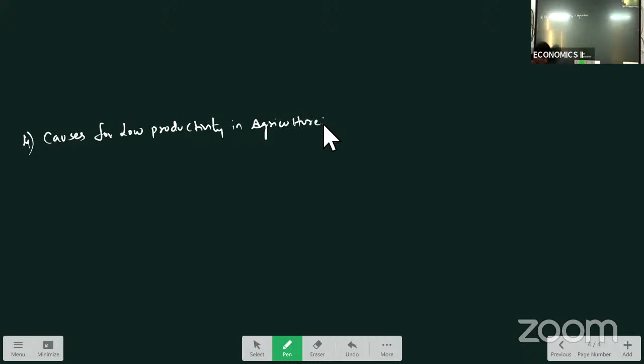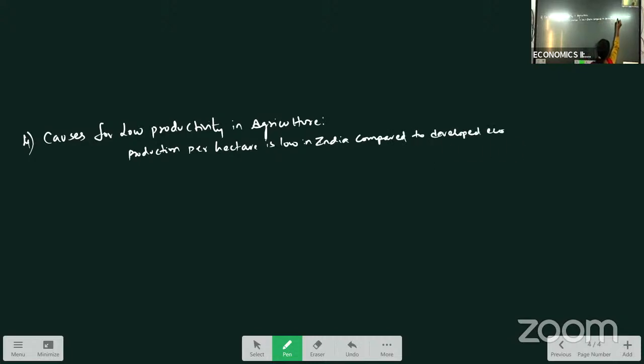Generally, if we observe in developed countries, productivity levels are high. Though India is a developing economy, our productivity levels are low compared to that of developed economies. So what is productivity? Productivity means production per hectare. Production per hectare is low in India compared to developed economies. Why? What are the reasons for that?